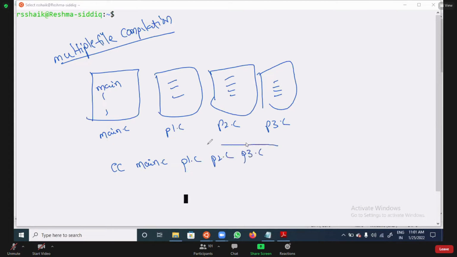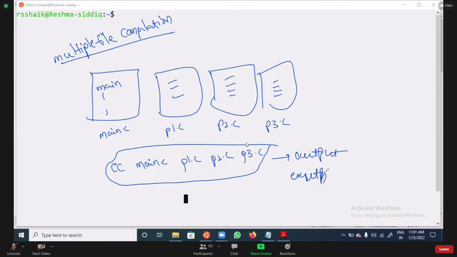Only when you provide them like this will you get the executable file. Do you agree with this point?